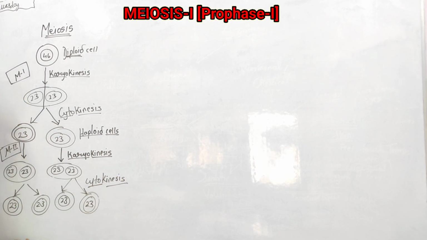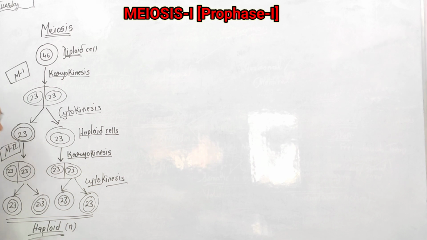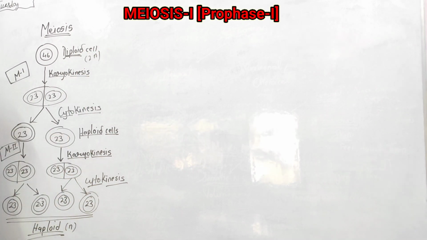Cyto means cytoplasm, kinesis means division. So cytoplasm division takes place and forms four new daughter cells, which are haploid in nature.